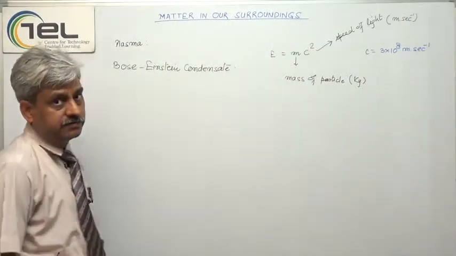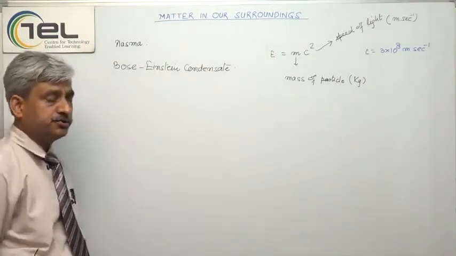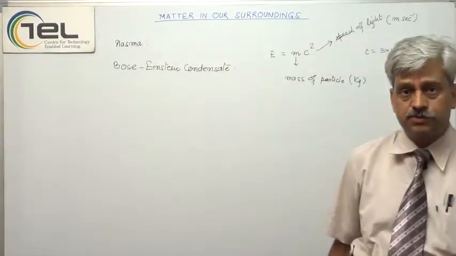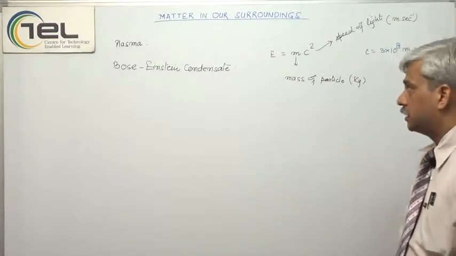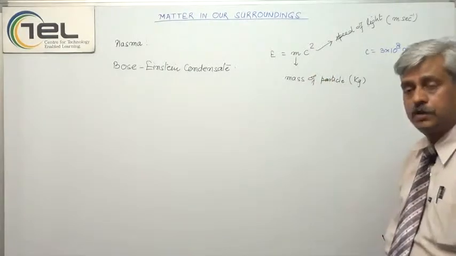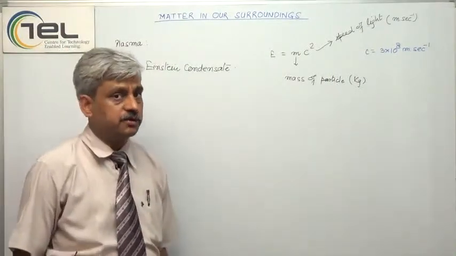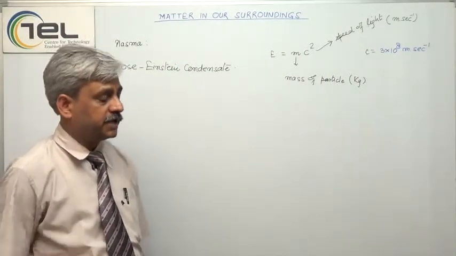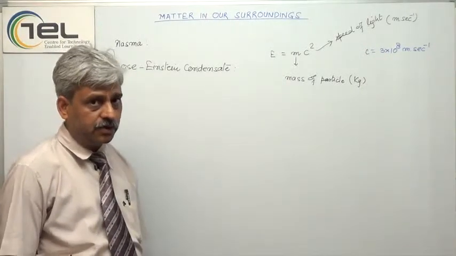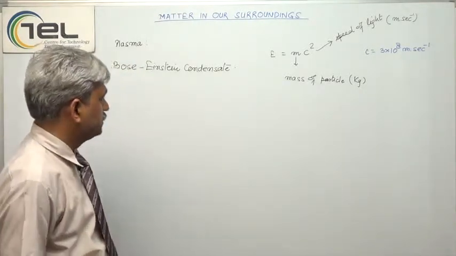You can imagine, when you square this and multiply with a certain mass, it becomes a huge amount. Einstein is known for this work, and this equation plays a very important role in today's research also, because the nuclear power plants and atomic energy you hear about are all based upon this research. So it has this kind of importance.